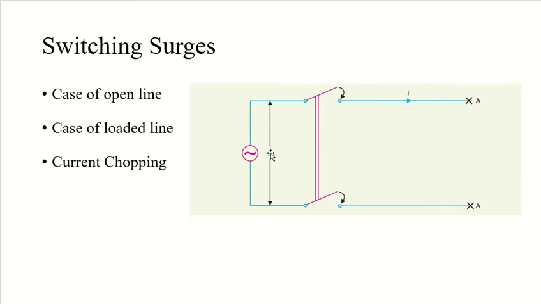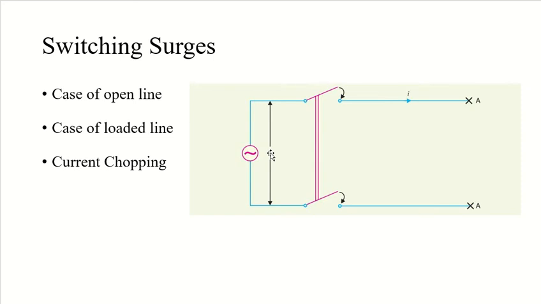So this voltage is most of the time of temporary nature, because the line losses attenuate the wave, and it lasts for a very short amount of time. The line will settle down to its normal supply voltage. And similarly, if an unloaded line is switched off, then the line will attain a voltage of 2 root 2 into E for a moment before settling down to the normal value.